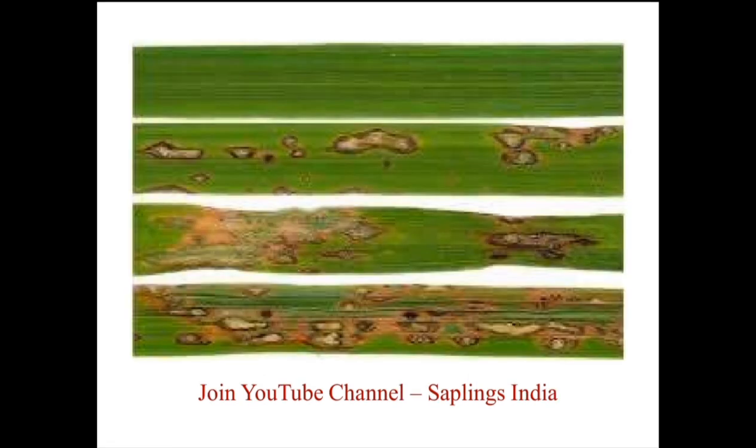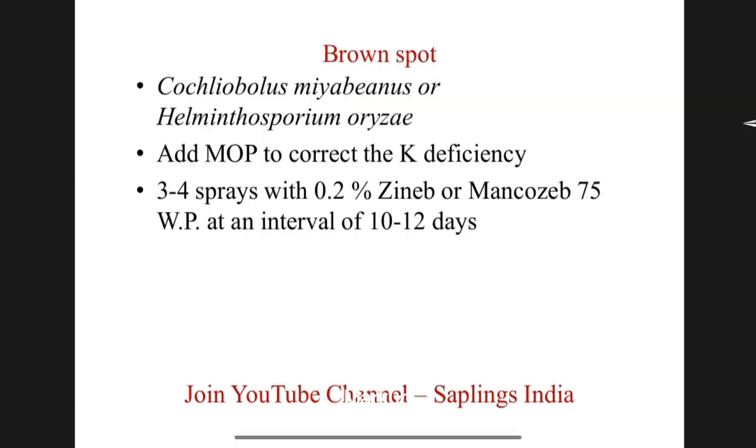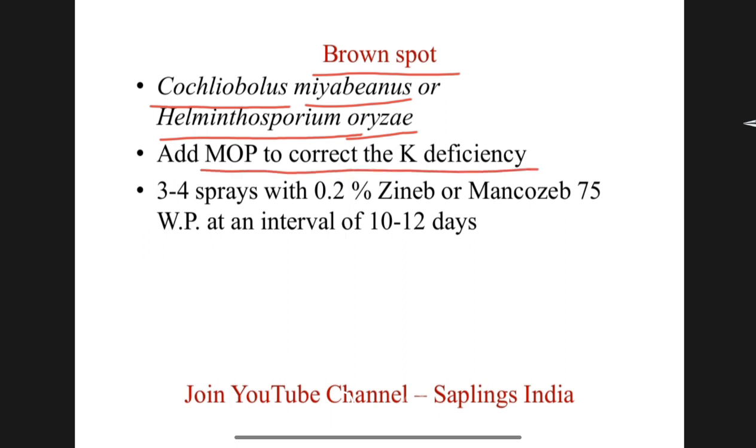Symptoms of blast disease. Second, brown spot of rice caused by Cochliobolus miyabeanus or Helminthosporium oryzae. Add muriate of potash to correct potassium deficiency. Give 3 to 4 sprays with 0.2% Zineb or Mancozeb 75 wettable powder at the interval of 10 to 12 days.